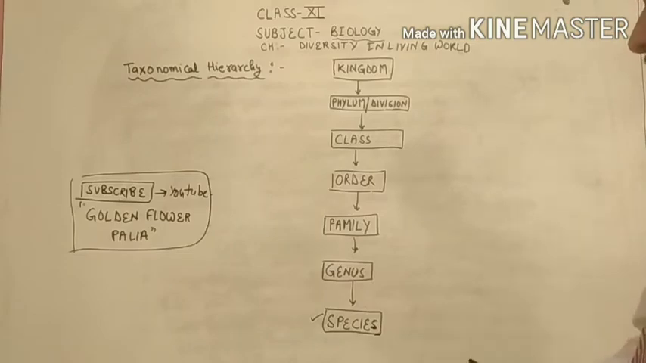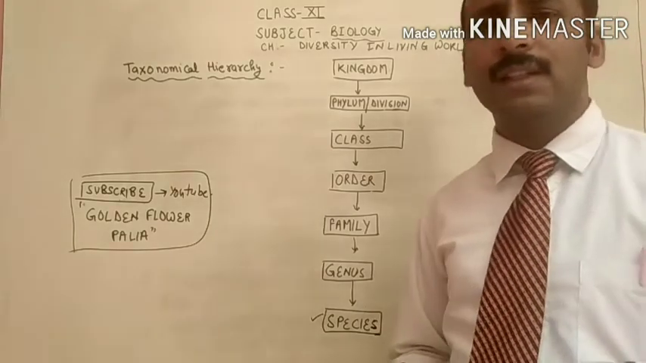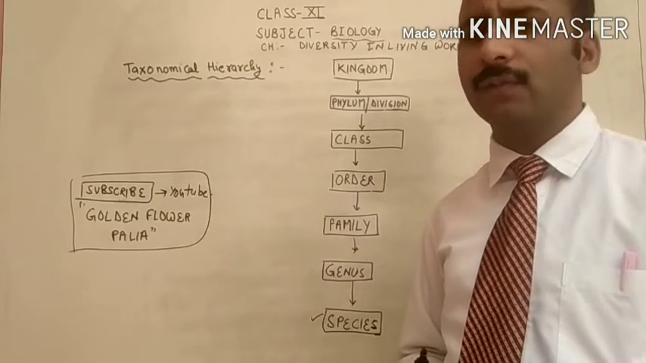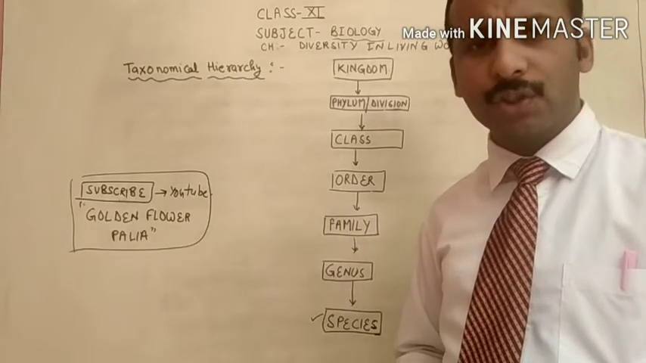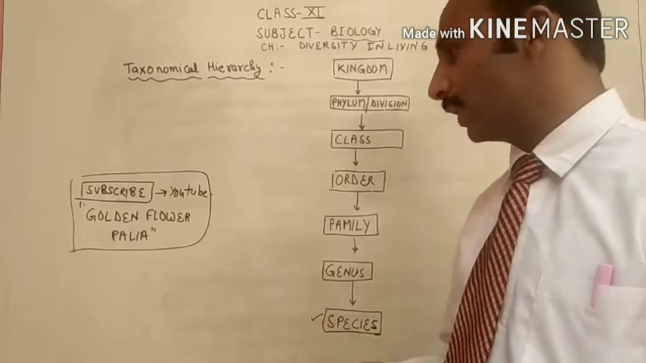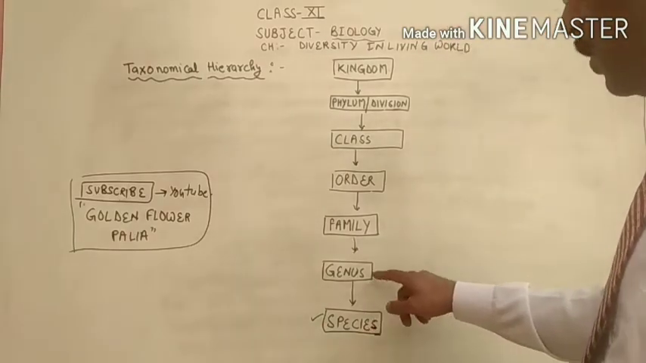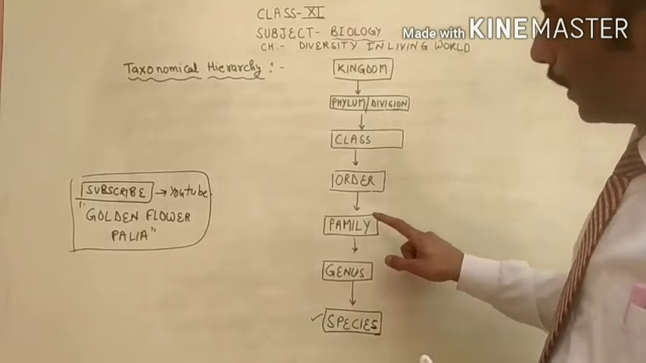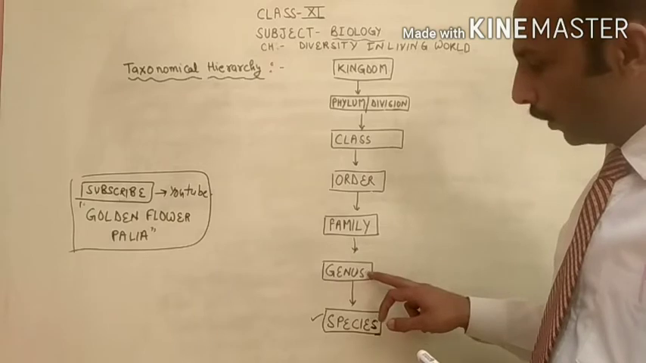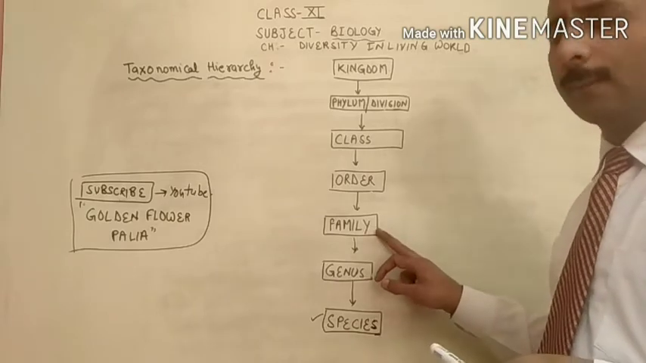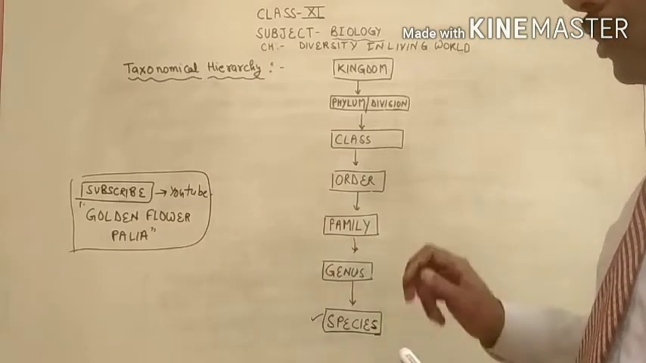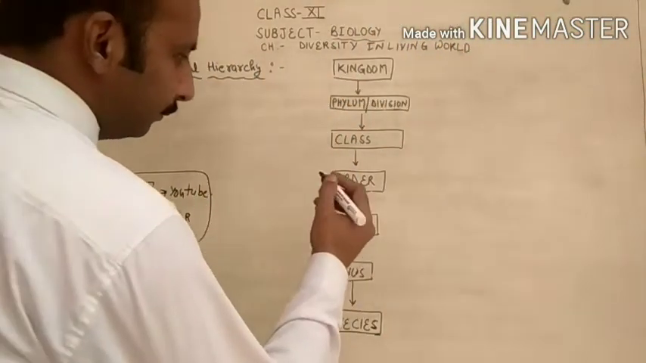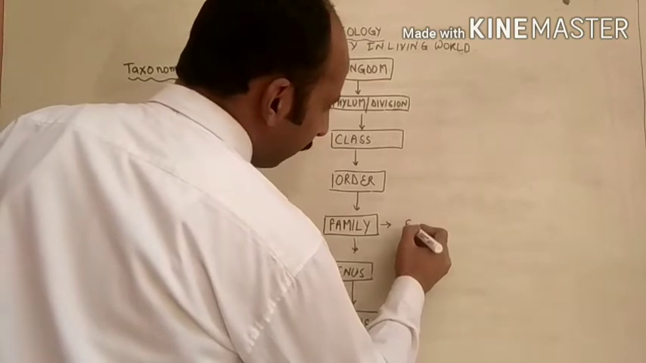A genus name is called the generic name. We will discuss in the next topic what the genus and species names are and how we have to give them. So what is the genus? Genus is a group of species. Now a group of genera forms the family, and families form the order. For example, the family Felidae.